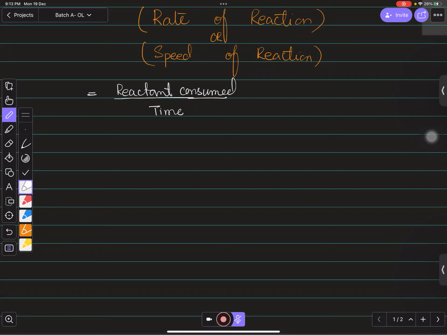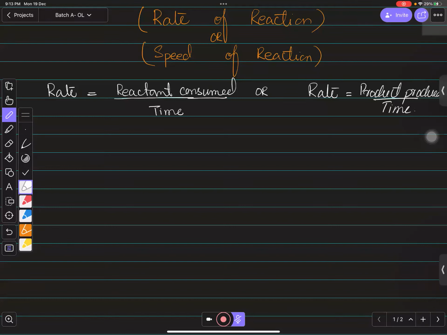कितने टाइम के हिसाब से खर्च हुआ है. This is one of the methods by which you can find out the rate of any reaction. You can even find out the rate of reaction by the product produced. कितनी product produce हुई है with respect to time. You can even use this method as well to find out the rate of reaction.